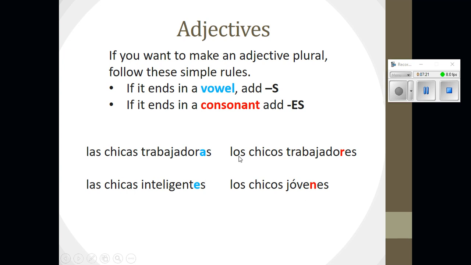This side shows us what to do if it ends in a consonant and we want to make it plural. So, los chicos trabajadores. Notice here, because chicos is plural, we want to make our adjective plural to agree. If it ends in trabajador, that's a consonant, we add ES to make it plural, los chicos trabajadores. And then the young boys, los chicos jóvenes, because joven would end in an N, we add ES to make it plural, and to make it agree with the fact that our noun is also plural. So pause the video and fill out the last part of part C of your note guide.